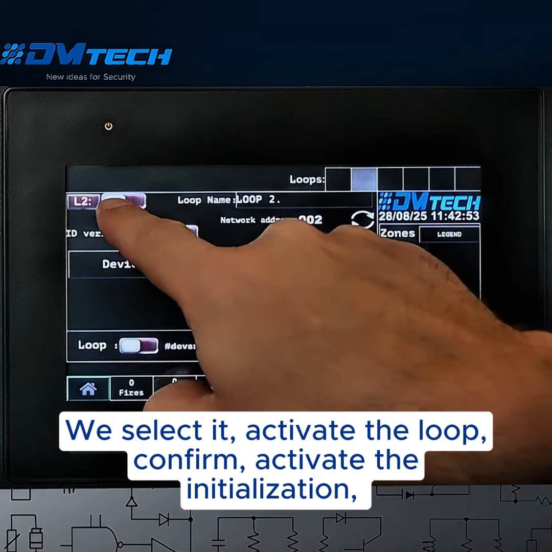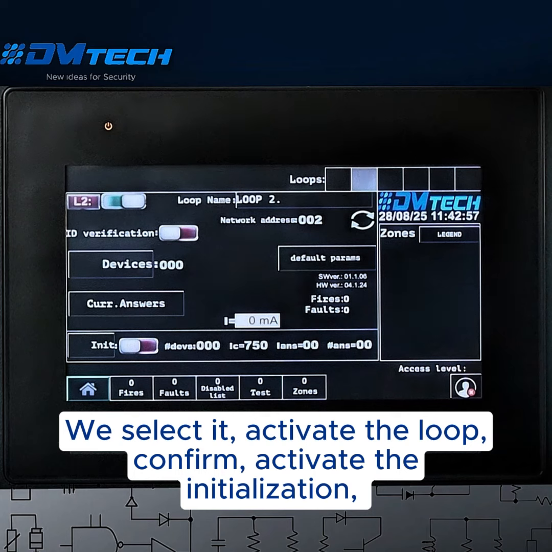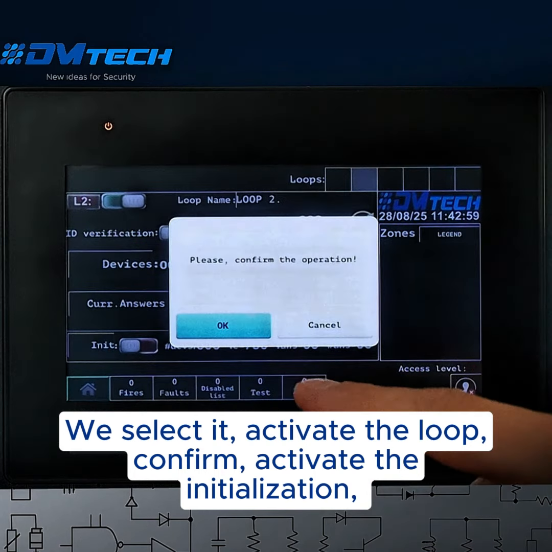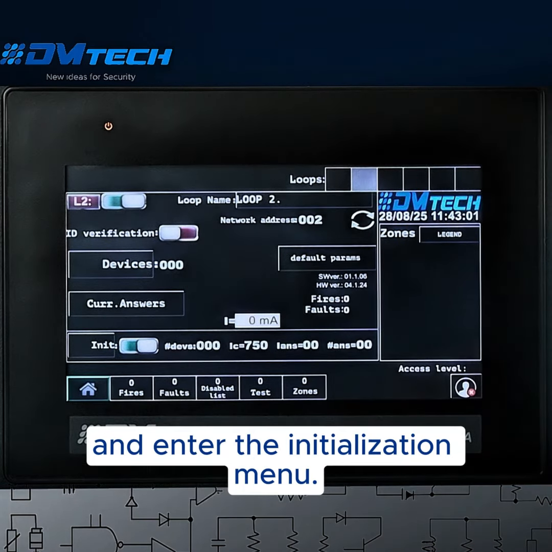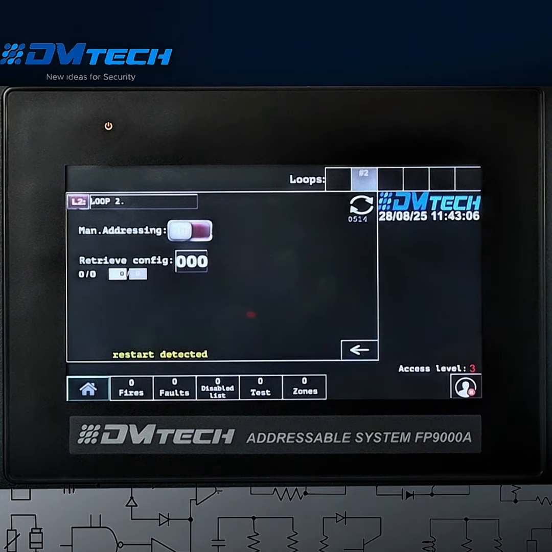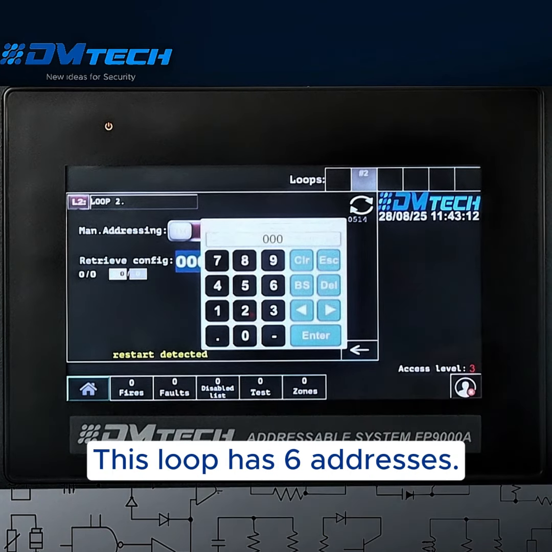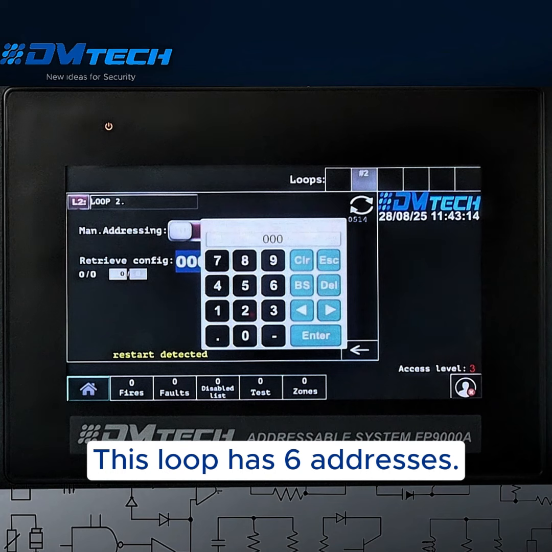We select it, activate the loop, confirm, activate the initialization, and enter the initialization menu. All devices already have an address, so we enter the number of addresses we have. This loop has 6 addresses.